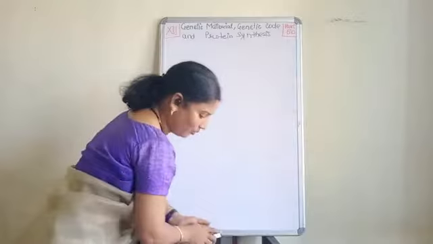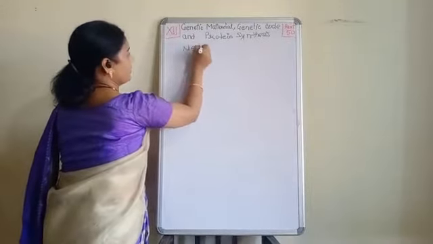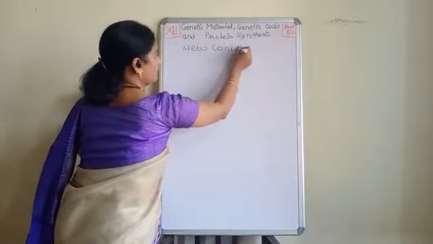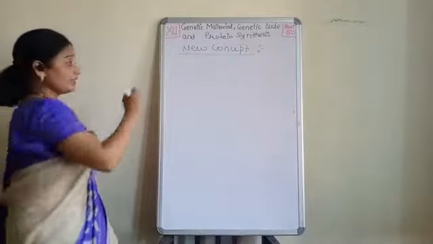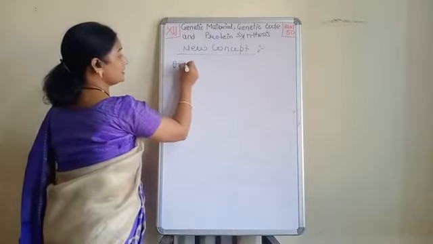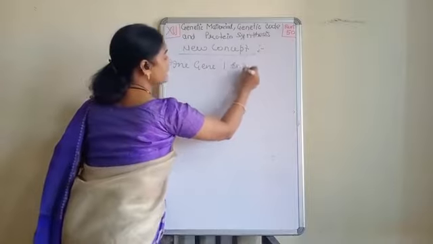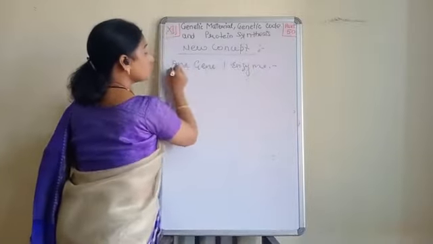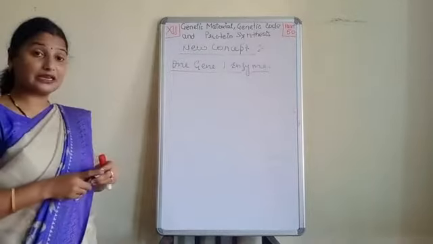Number 1 point. So, some new concepts. Now what are these new concepts? Point number 1 is one gene, one enzyme. This was the first concept. Now see children, what does this mean?